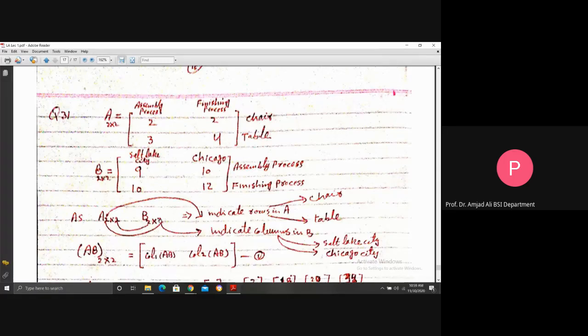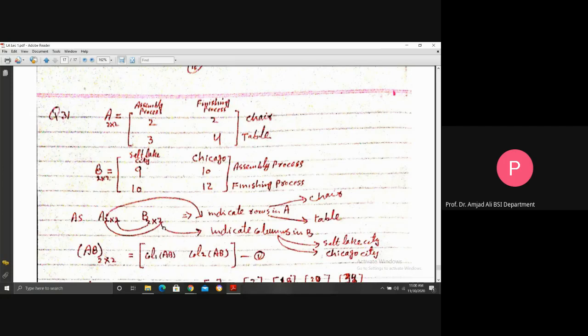But first you should mention, what does this 2 indicate? This 2 indicates the number of rows. But the number of rows here in matrix A indicate what? These two indicate rows in A. But these rows, first row indicates chair, the second row indicates table. One row indicates chair, the second row indicates table.